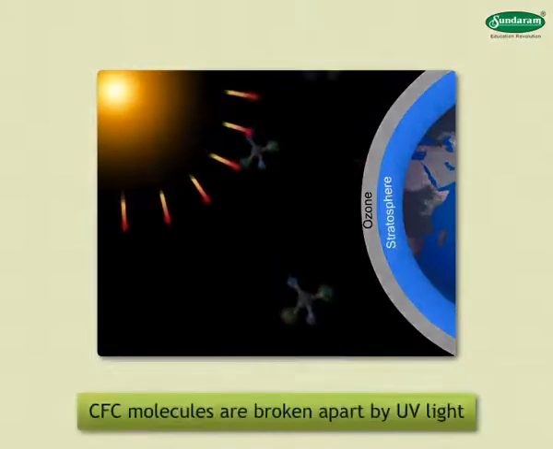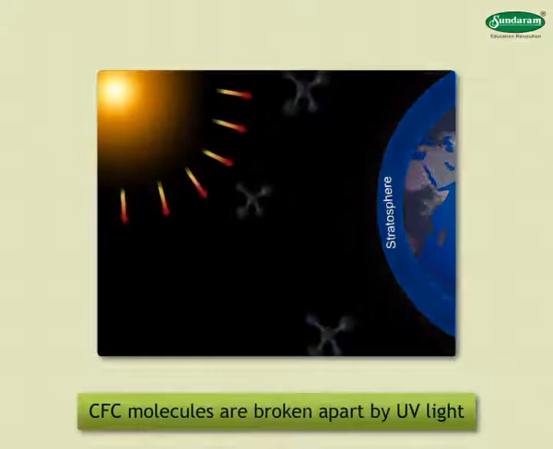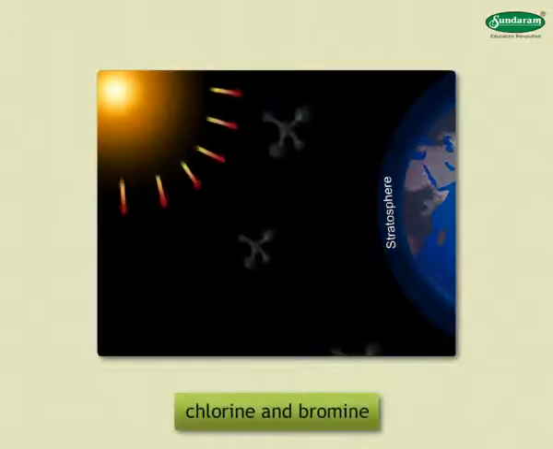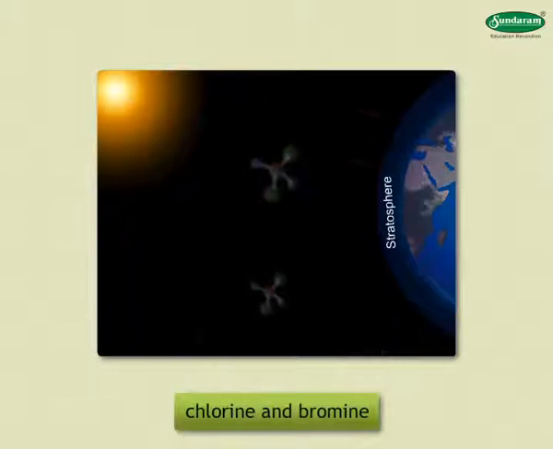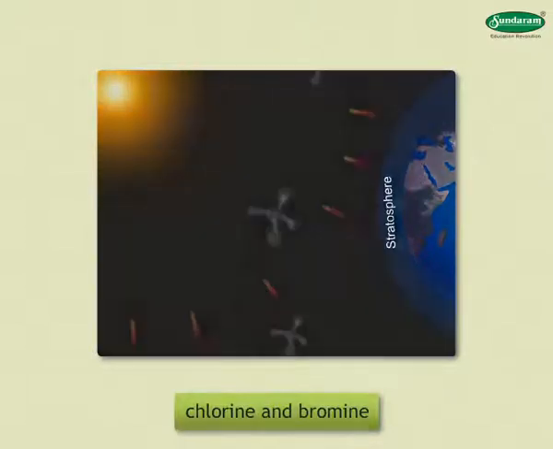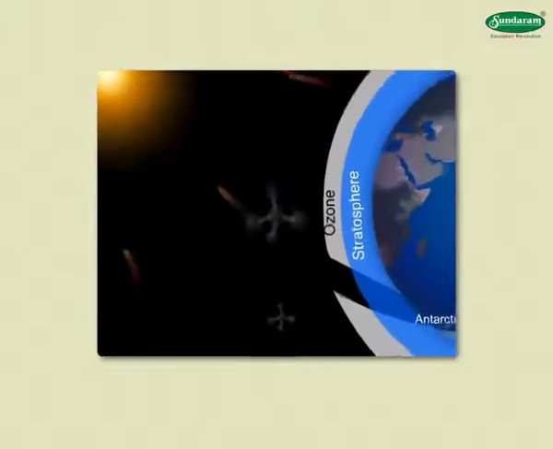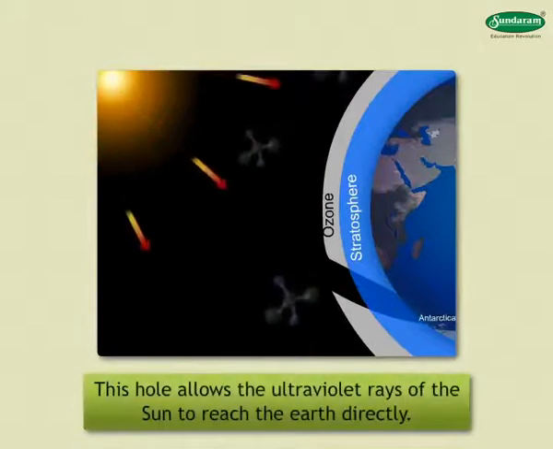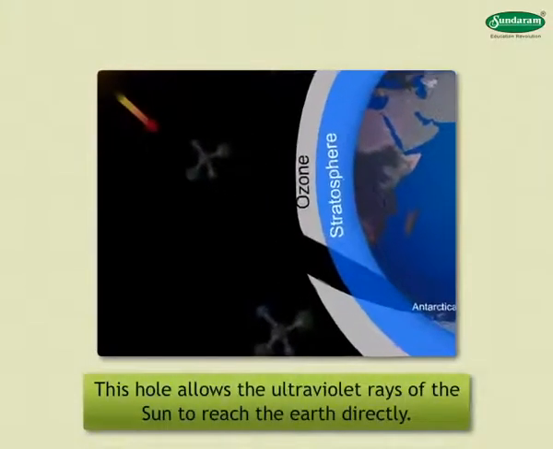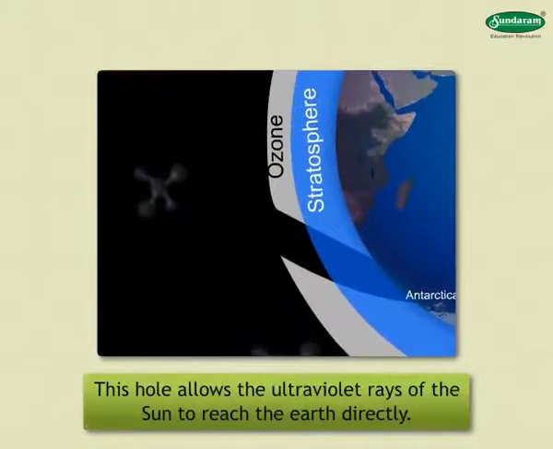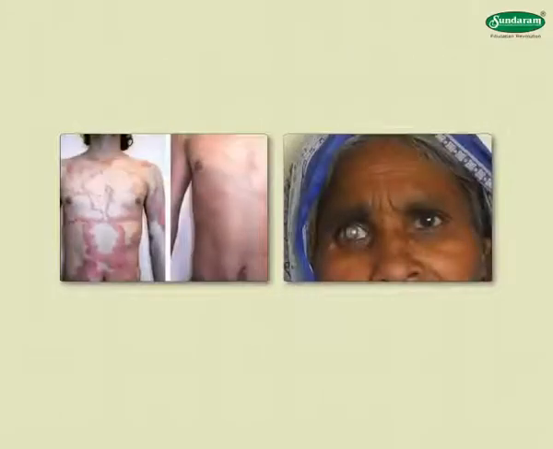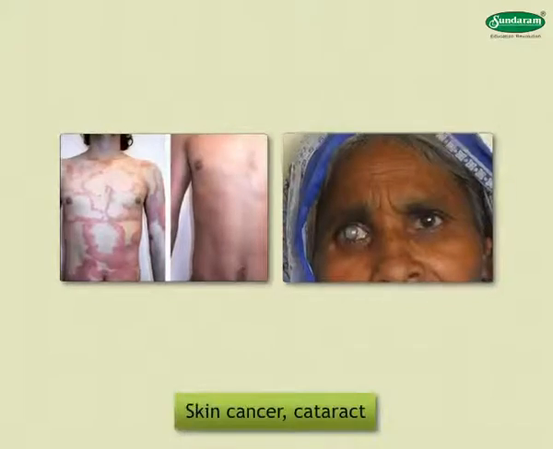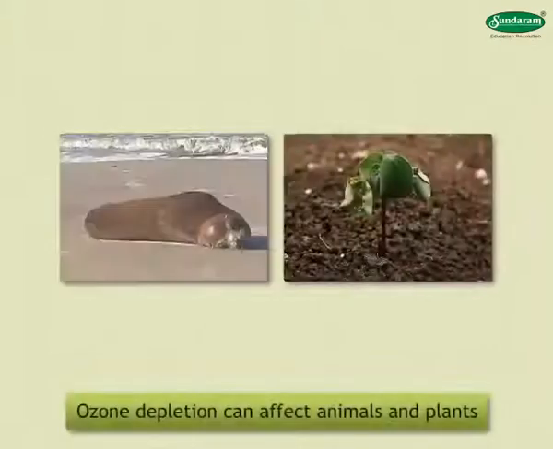Once these CFC molecules are broken apart by UV light, they release chlorine and bromine, which further demolish ozone at an alarming rate. A hole has been observed in the ozone layer in the stratosphere near Antarctica. This hole allows the ultraviolet rays of the sun to reach the Earth directly. These UV rays cause skin cancer and cataract in human beings. Ozone depletion can affect animals and plants as well.